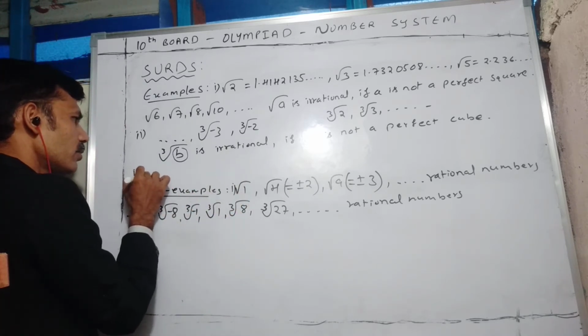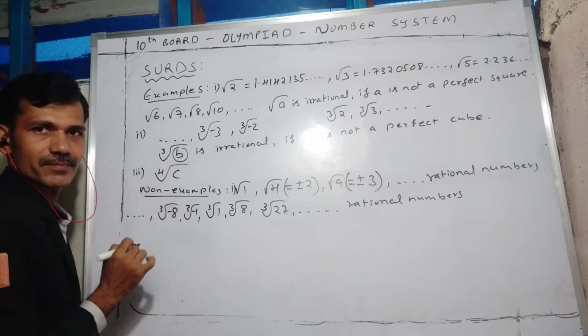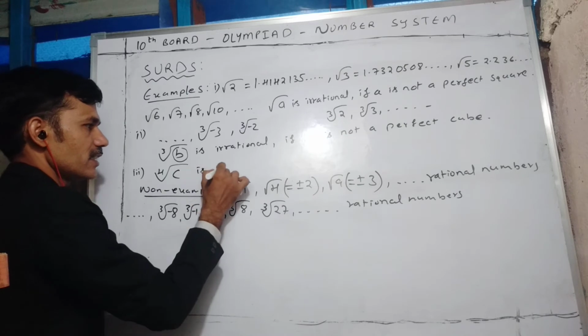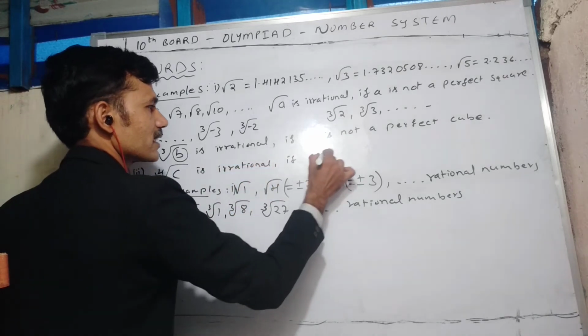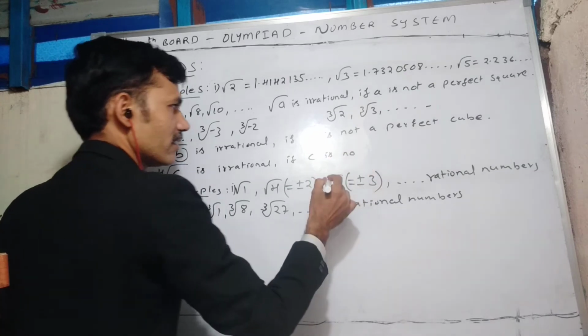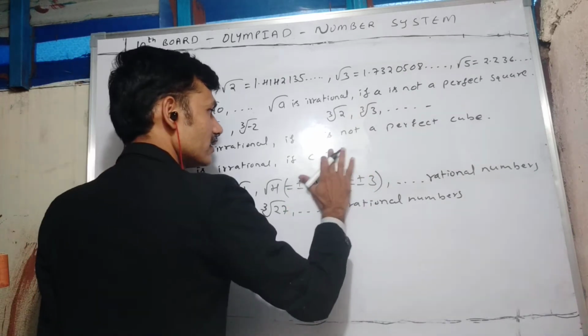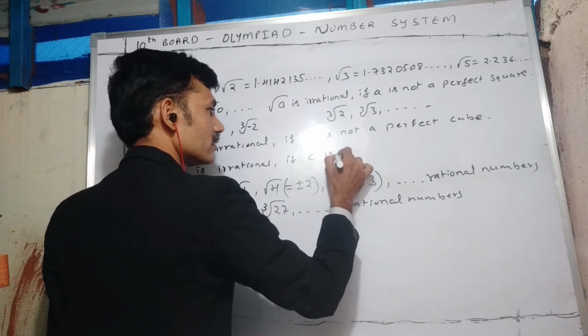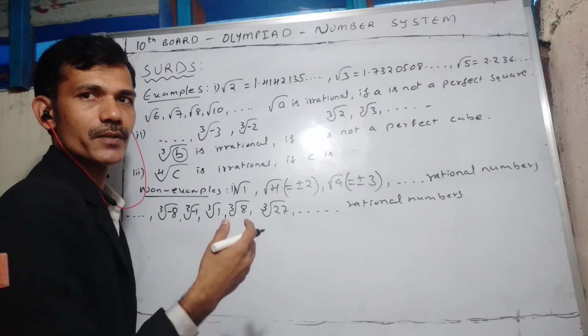Similarly, we can talk about fourth roots. Fourth root of some c is an irrational number if c cannot be expressed as the fourth power of any rational number.